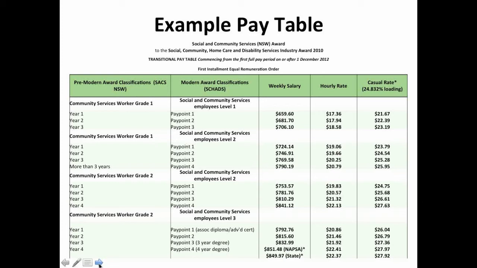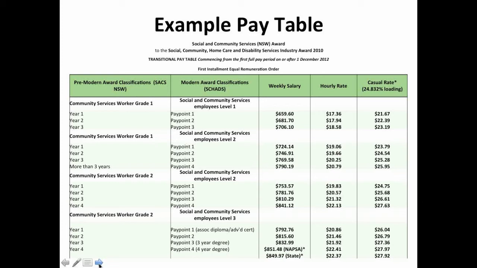So for example, where you see community services worker grade 2 and it occurs twice, if you go across, one lot is for where they've gone to a level 2 under the modern award, and one is for where they've gone to a level 3 under the modern award. So you do need to match up with both with the correct levels. If you try to do it from the modern award backwards to the SACS award, you're going to have a bit of a struggle. So go to the first column, then to the second column, and you can find out how much people need to be paid.